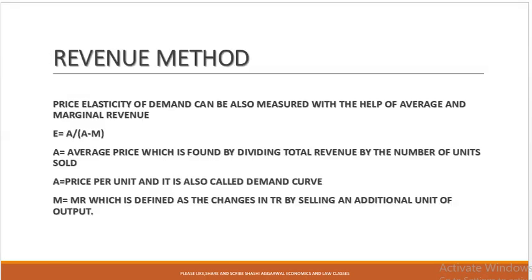Price elasticity of demand can also be measured with the help of average and marginal revenue. AR is equal to average revenue, which is found by dividing the total revenue by the number of units sold, and AR is the price per unit. It is also called the demand curve. MR is defined as the change in total revenue by selling one additional unit of output. So elasticity under the revenue method is equal to AR divided by AR minus MR.